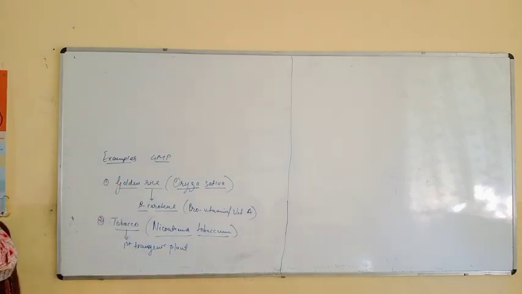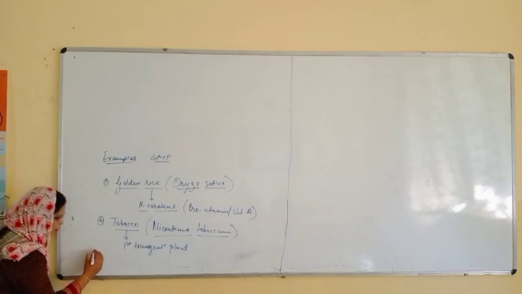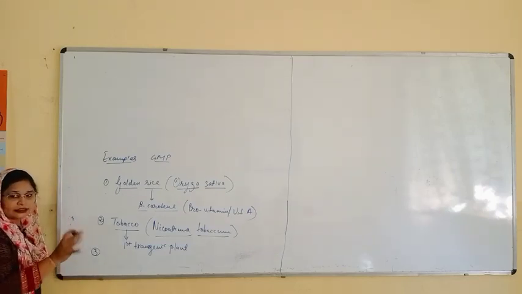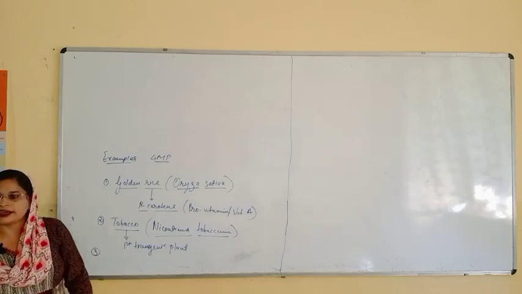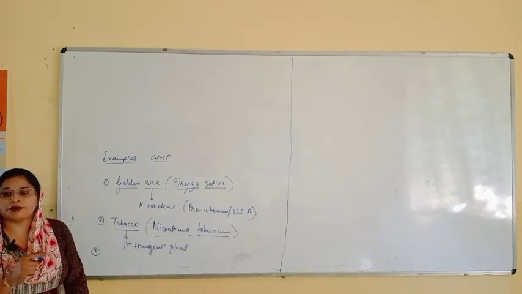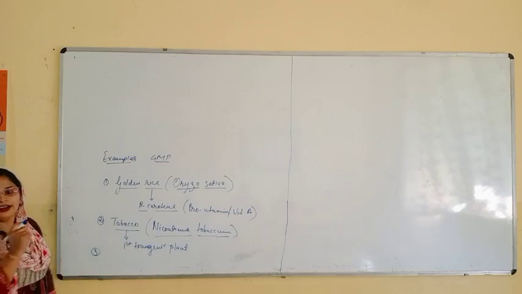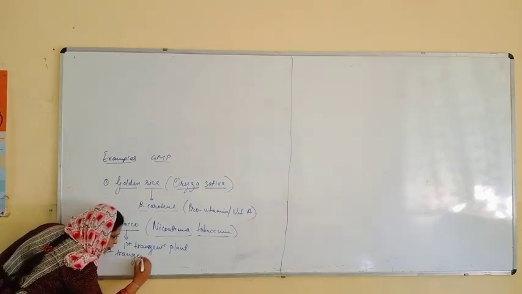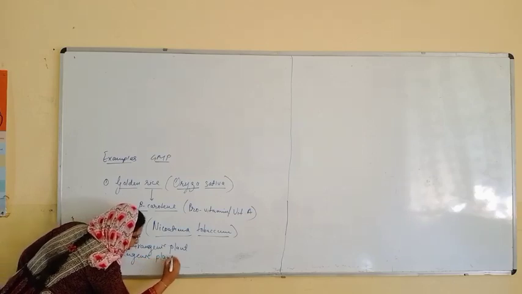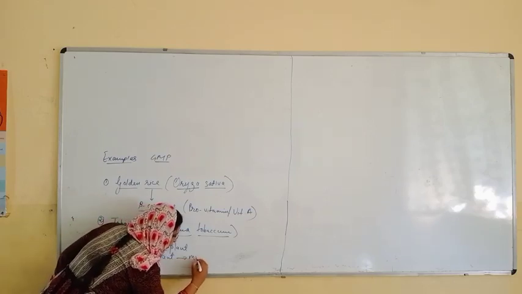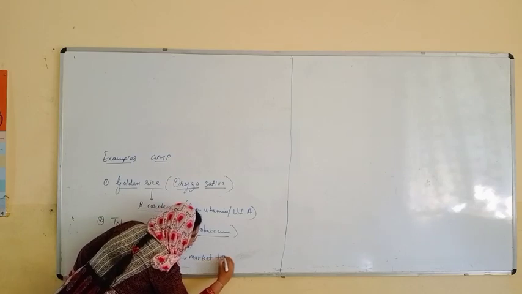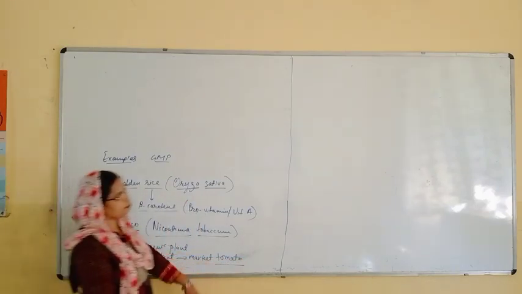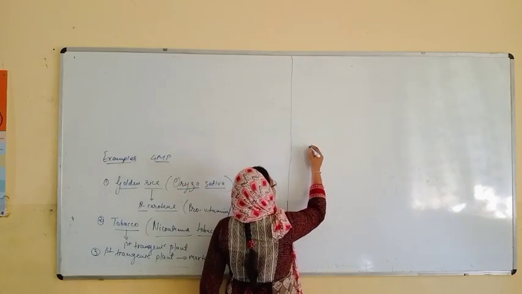But here you have to write another point. That is the third point. The first transgenic plant is tobacco, but the plant which just came into the market was not tobacco, it was tomato. So the first transgenic plant which came into the market was tomato. So I am writing here about the tomato.